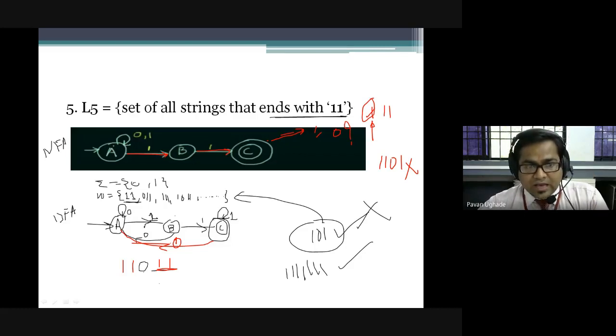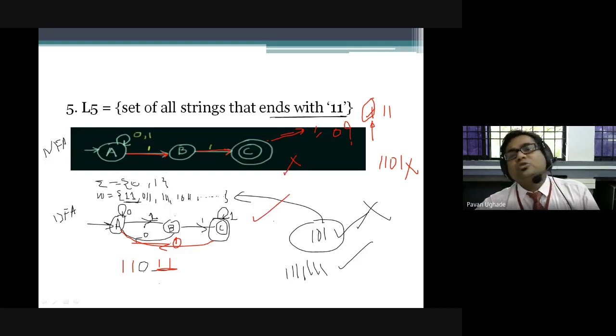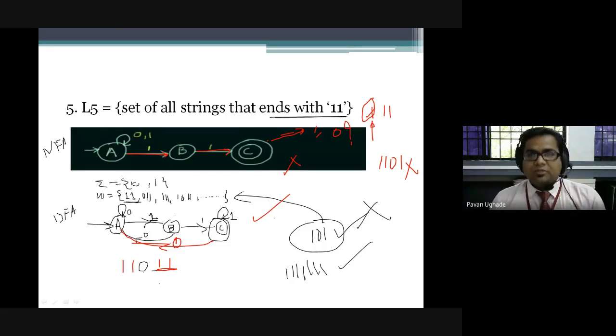Now it has two paths. Either it can proceed with A or it can proceed with B. It has to take the time to decide which path to follow. So processing will consume much more time. These are some differentiation points which may be asked as a theoretical question in the first module: give the differentiation between NFA and DFA. There are other points also which we'll be discussing in the coming class.